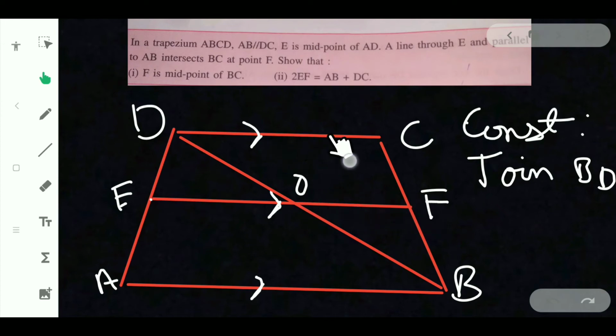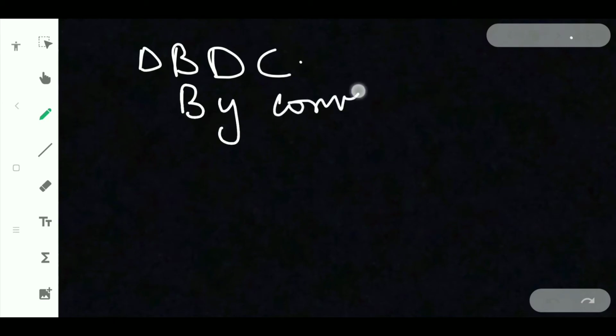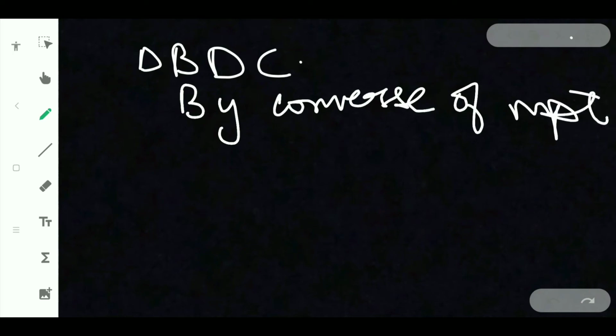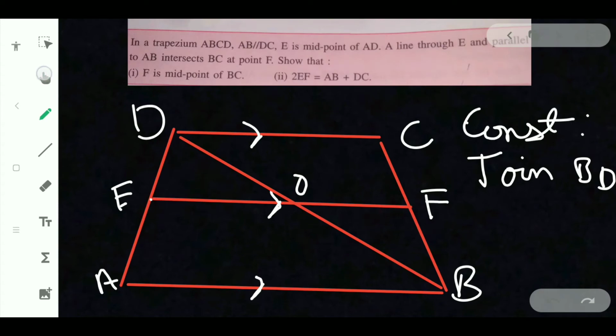So again by converse of midpoint theorem in triangle BDC, OF is parallel to DC and OF bisects BC.